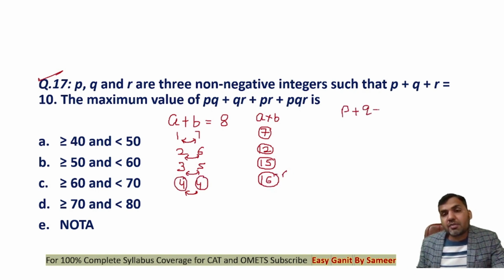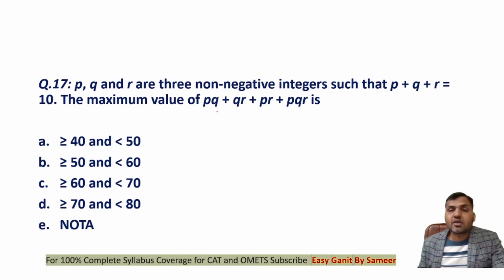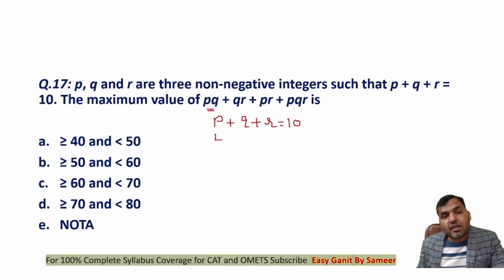Here the summation of p plus q plus r is 10 and all three values of p, q, r are non-negative integers. So basically if I want to maximize the value of pq plus qr plus pr plus pqr, all I have to do is take the values of p, q, r as close as possible. Now what are the non-negative integers possible so that they are as close as possible to each other, and the value of pq plus qr plus pr plus pqr becomes maximum? The values that you can take would be, take one of the values as 4, next as 3, next as 3. In this case all these values will be the closest possible values so that the summation comes out to be 10.